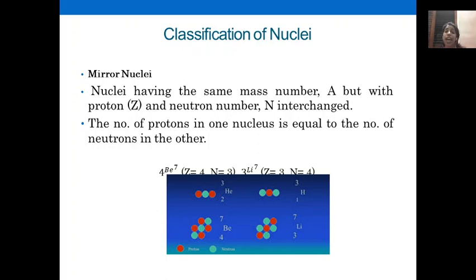Okay, so the next classification is the mirror nuclei. What is the mirror nuclei definition? Nuclei having the same mass number but with proton and neutron numbers interchanged. Mirror, you just remember, it is reflection, interchanging. I again repeat, nuclei have the same mass number but proton number and neutron number interchanged.